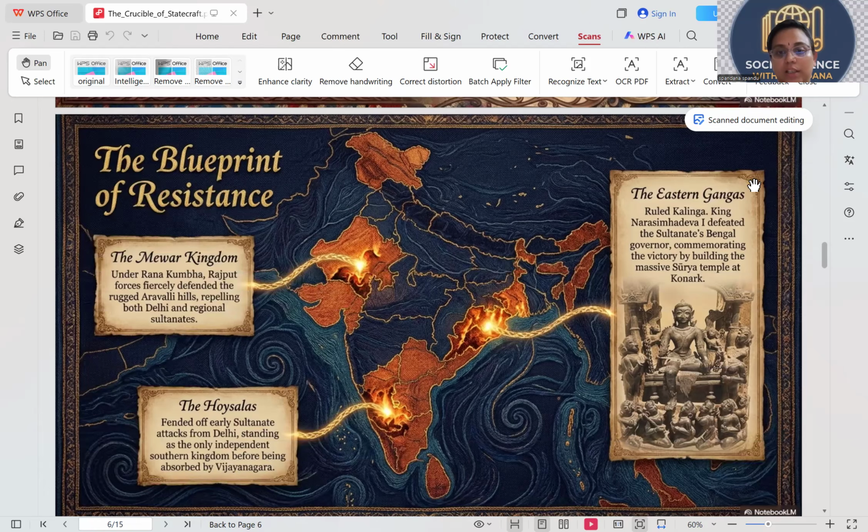Then coming to the Eastern Gangas, it is in present-day Orissa. Ruled by the Kalinga king Narsimhadeva I, who defeated the sultanate's Bengal governor, commemorating the victory by building the massive Surya temple at the Konark.